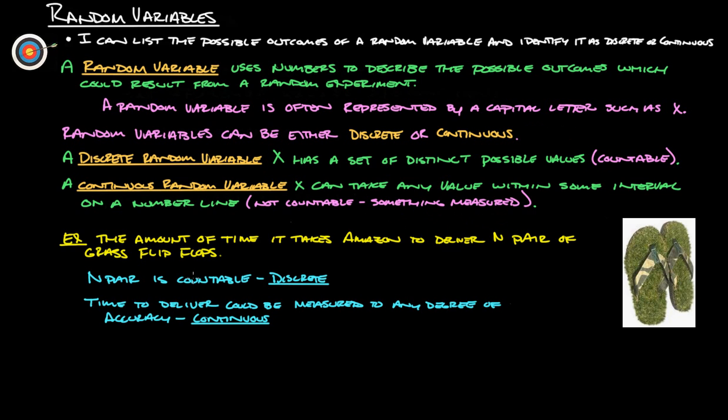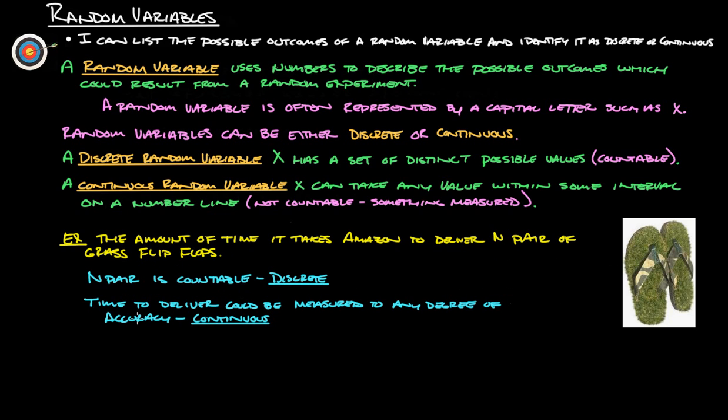For example, take the amount of times it takes Amazon to deliver n pair of grass flip-flops. The n pair is countable because it's a number. So they're going to deliver 1, they're going to deliver 2, they're going to deliver 8,742 grass flip-flops, but it's a countable number. It's like when you go 1, 2, 3, 4, 5, 6, that's countable.